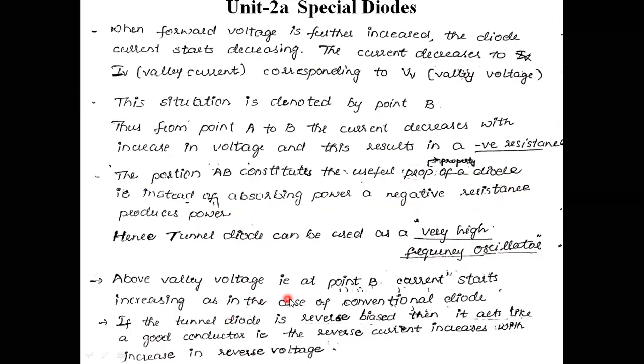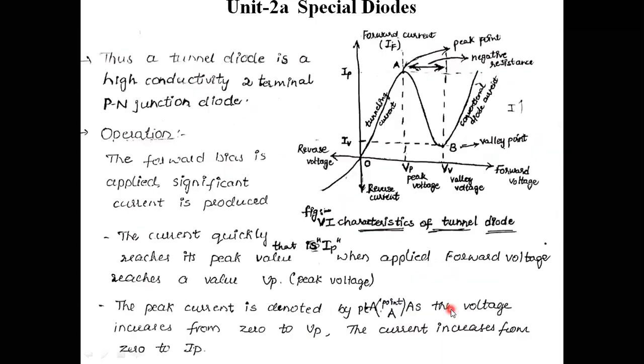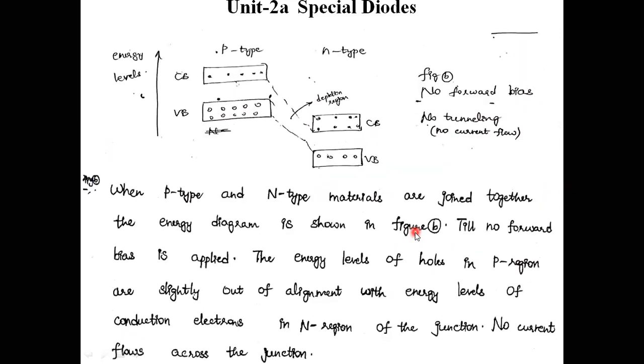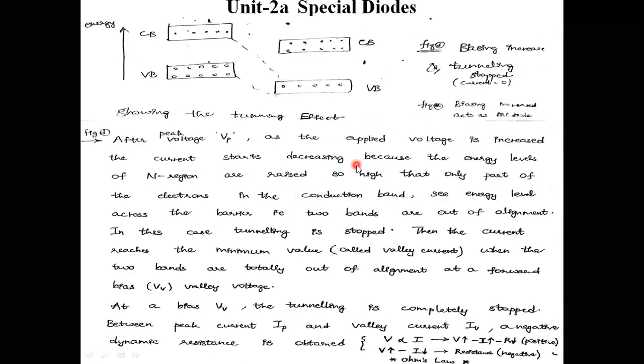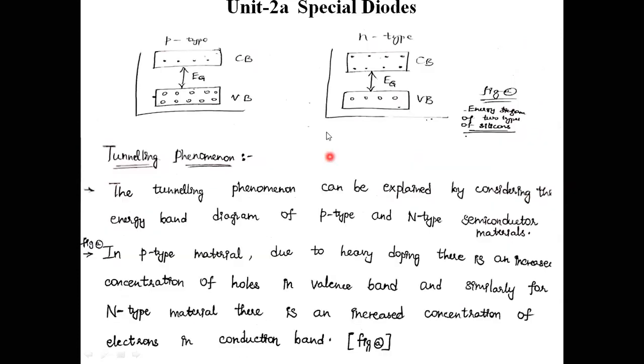Above valley voltage, that is point B, current starts increasing as in the case of a conventional diode. Further I am increasing the voltage, then again alignment of the p type region and n type region. This is the first case, second case, third case, fourth case, like that. Tunneling stops here. Again go to the first case, again alignment of PN junction diode, just like alignment of PN junction diode takes place by providing some forward voltage.